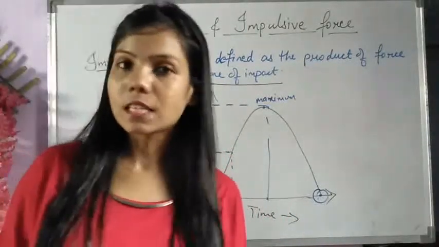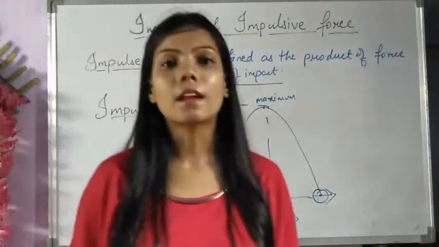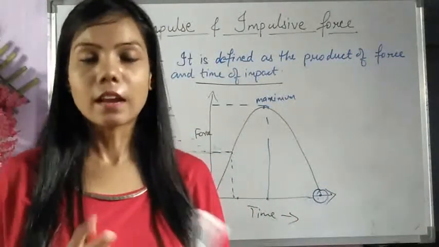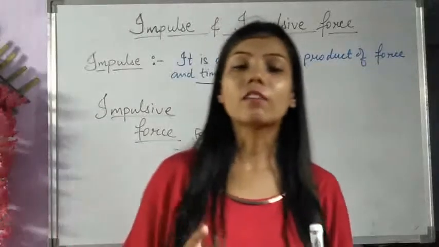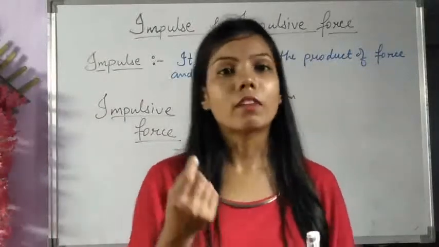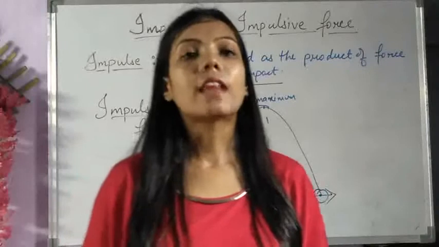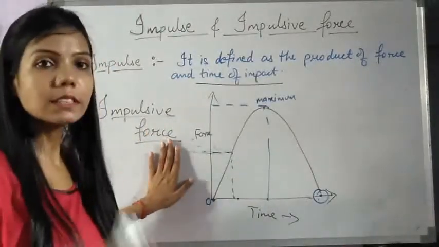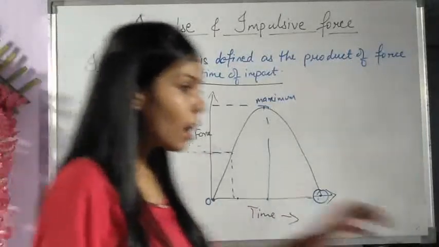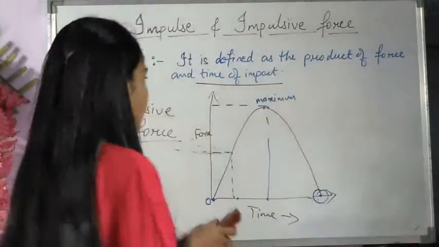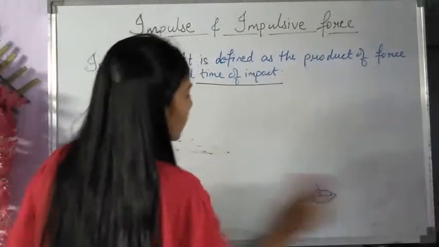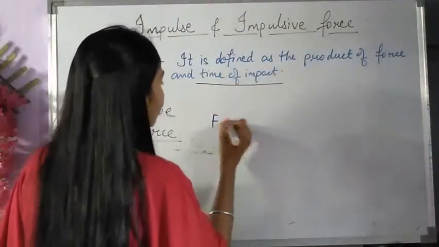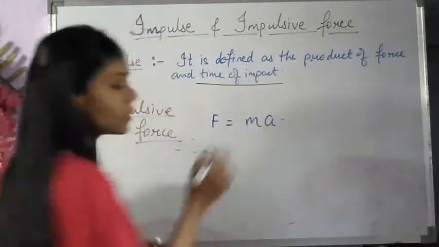Why was the effect very small? I could bear the pain because the time was very small. Clear? Are you getting it? So, if a very large force is applied for a very small interval of time, then that will be impulsive force. Now, impulsive force is the rate of change of momentum. How could it be derived? It could be derived easily in the same way as force is equal to mass into acceleration.